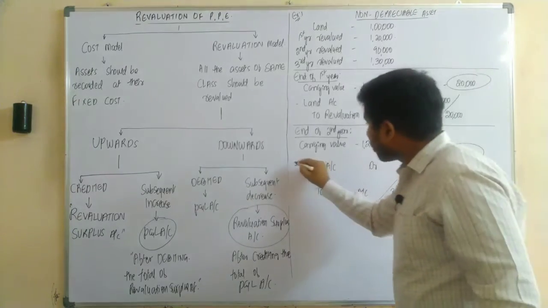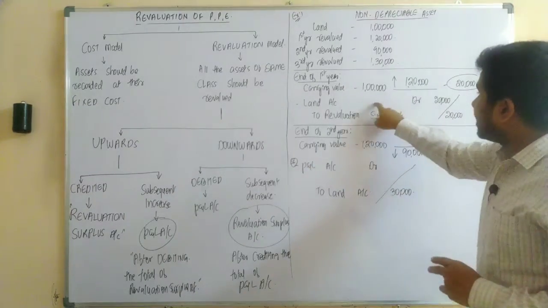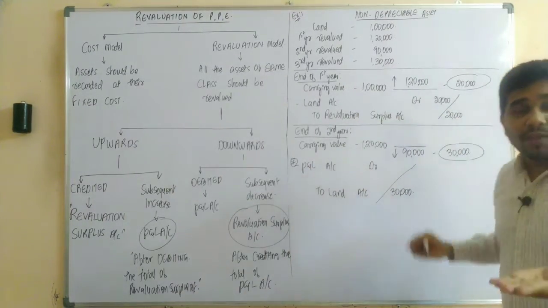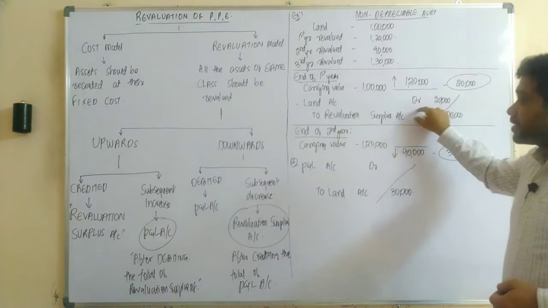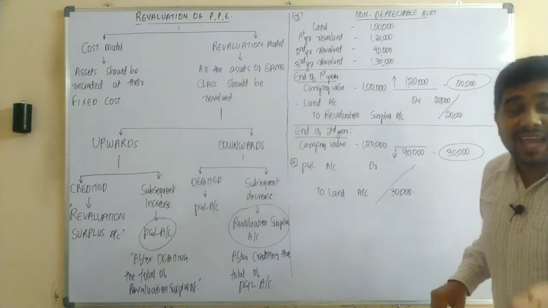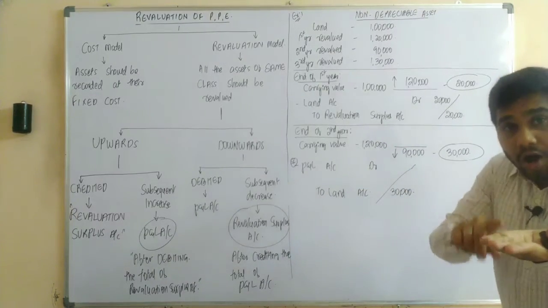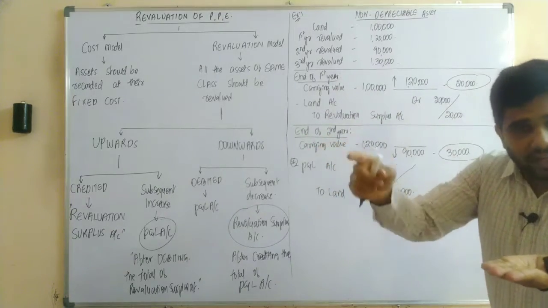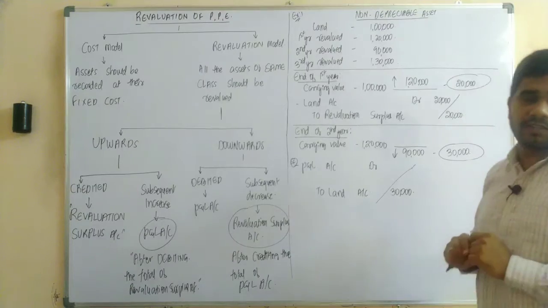So here please concentrate. In the first year, we are having a gain on revaluation, yes or no? There is a gain upon revaluation in the first year to the extent of 20,000 rupees.